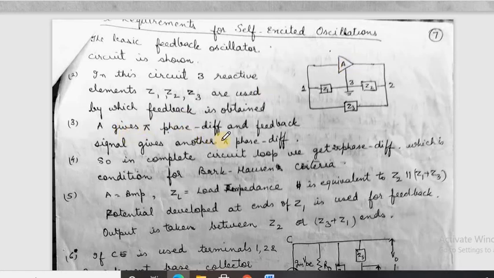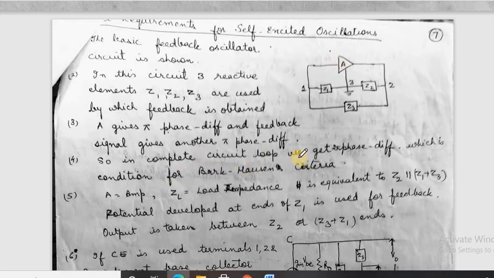So A gives the pi phase difference. Suppose we are taking a common emitter amplifier, so the output is 180 degrees out of phase with the input. So A gives pi phase difference and the feedback signal gives another pi phase difference. The feedback signal is made in such a way that it provides the remaining 180 degrees phase, so that the feedback signal and the input signal are both in the same phase and they follow the Barkhausen criteria.